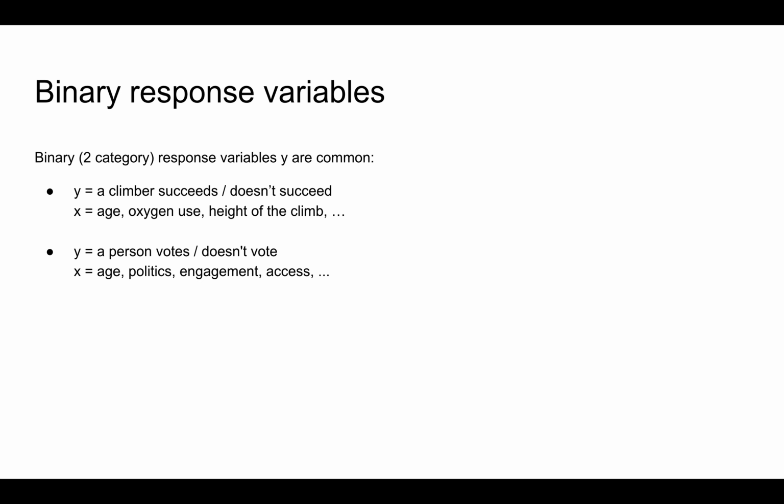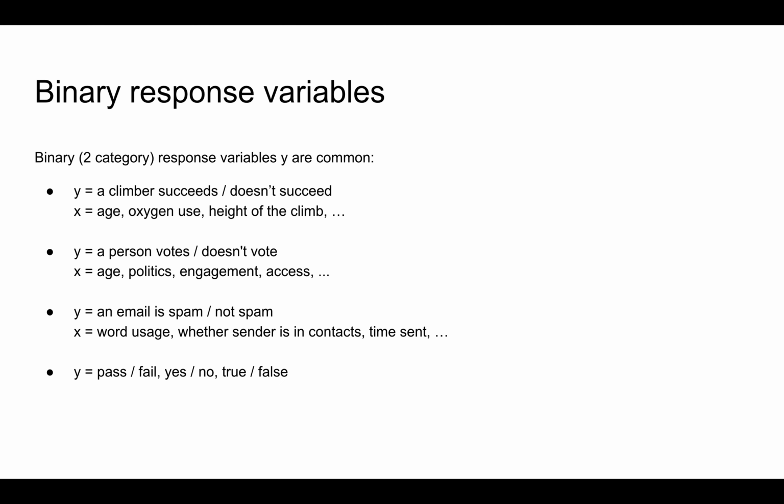Similarly, we might want to model whether or not somebody votes by potential predictors such as age, politics, political engagement, how accessible voting is in their county, and so on. Or a spam filter tries to predict whether or not an email is spam by factors such as word usage, whether or not the sender is in the receiver's contacts, and so on. In general, examples of pass, fail, yes, no, true, false, and other binary responses abound.